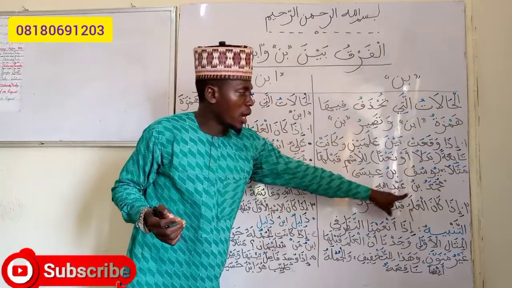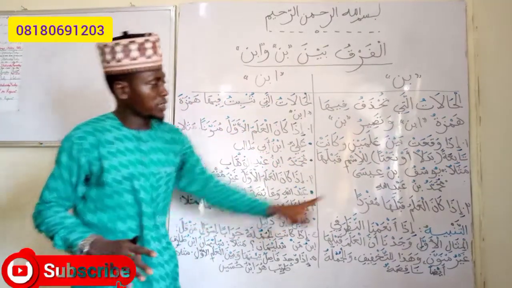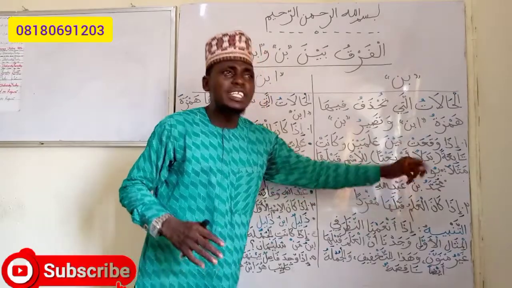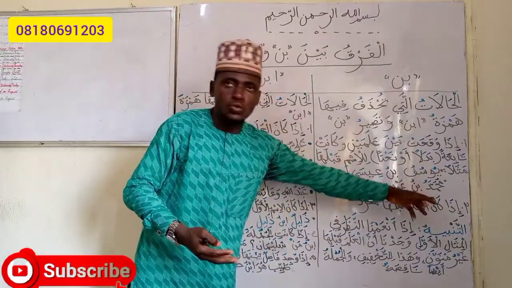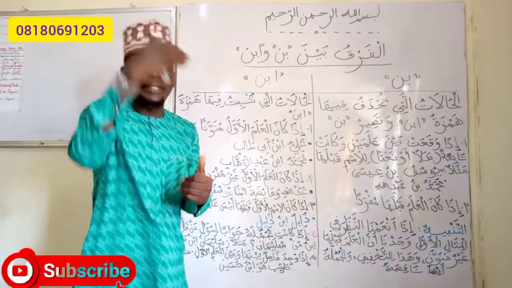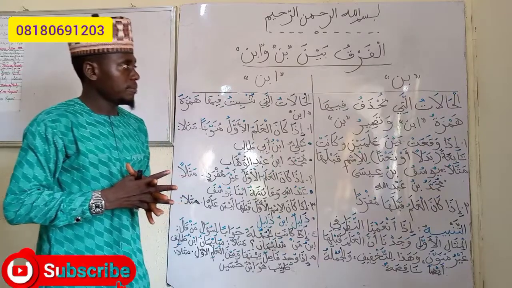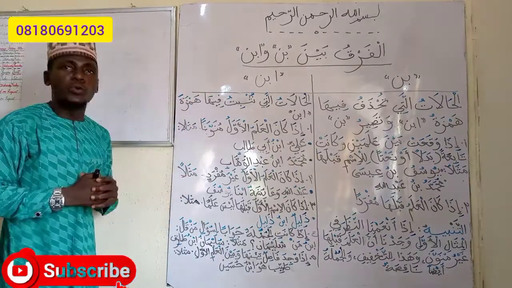The same thing applies to Muhammad ibn Abdullah. The statement also is incomplete because Ibn here is only giving more meaning to Muhammad. It is not standing on its own. It is tabi'. It follows the word Muhammad. Now let's go into Ibn.